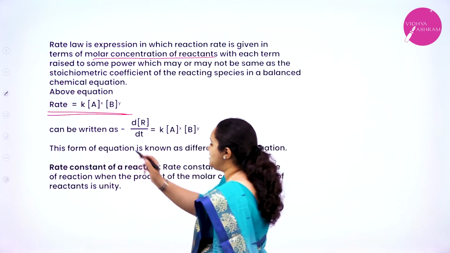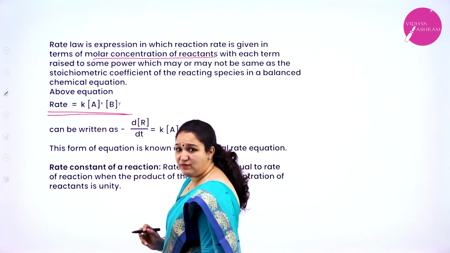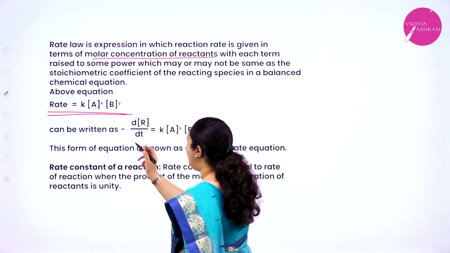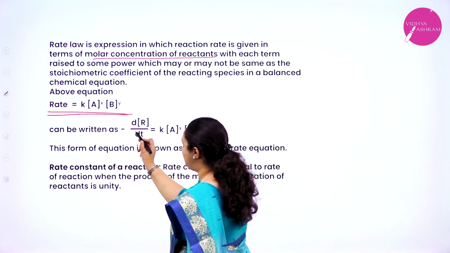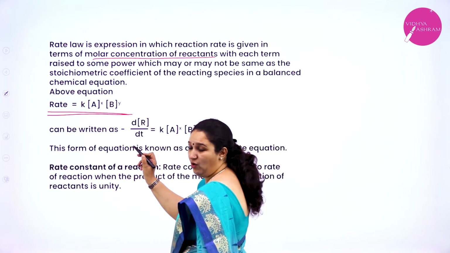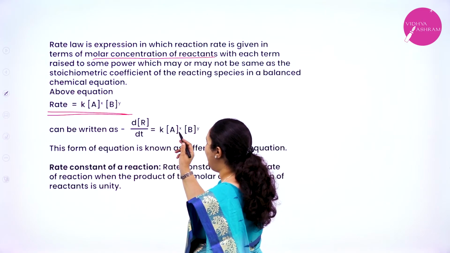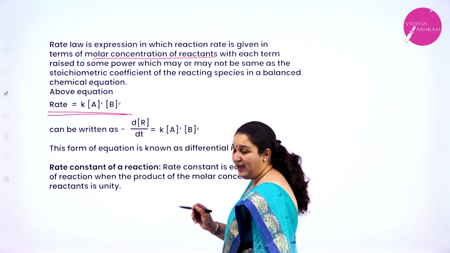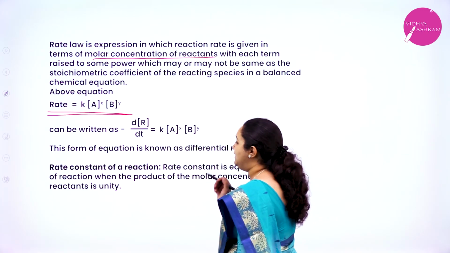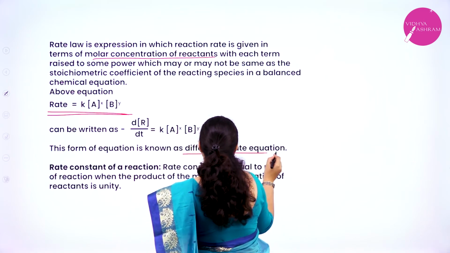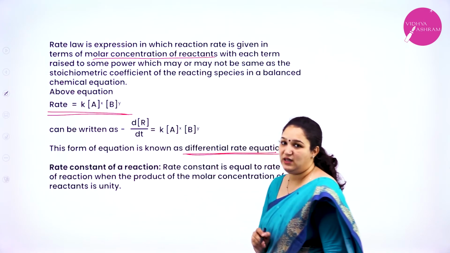Why? Because here it is the molar concentration of reactants, isn't it? So if I write it as change in molar concentration of the reactant by change in time, which is equal to k times [A]^x [B]^y, then this is known as the differential rate equation.